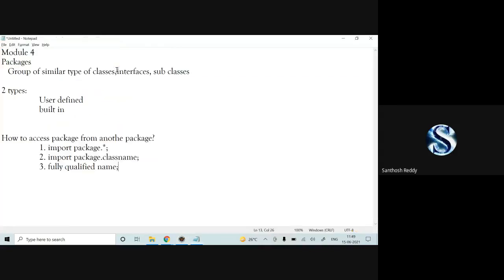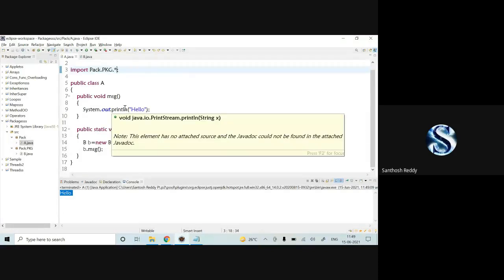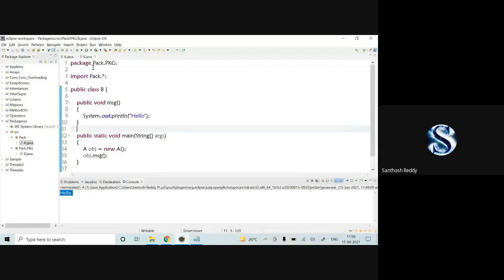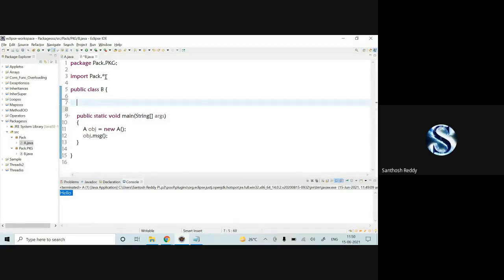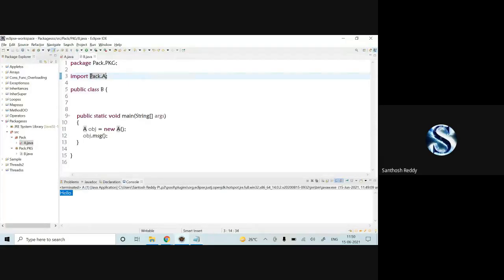As I've explained, the second one is import package dot class name. If I want to access the specific class from this class A, then what should I change here? Remove star and write B. That's it, and save the code. Here, in this class, if I want to access class A's data, then you need to remove the star and make use of A. Then your specific classes will come up. This is your second option, importing package dot class name. You can check it out, where pack is your package name and dot A is your class name we are accessing here.